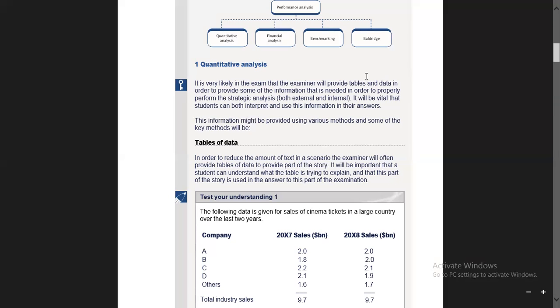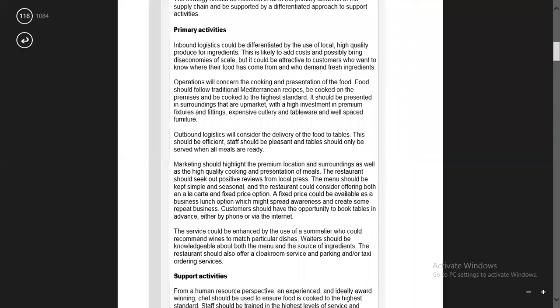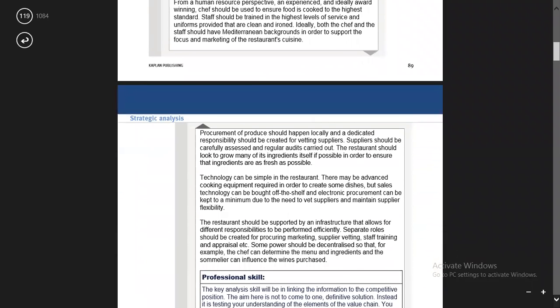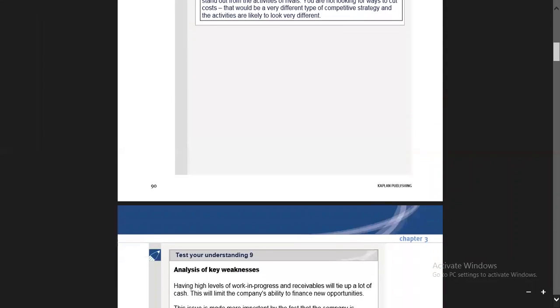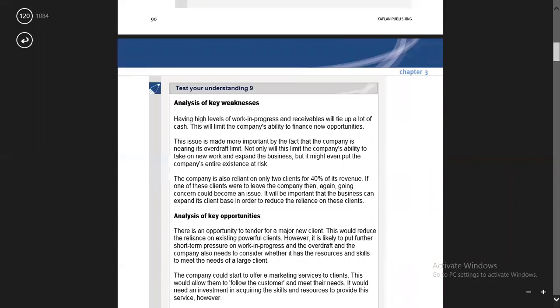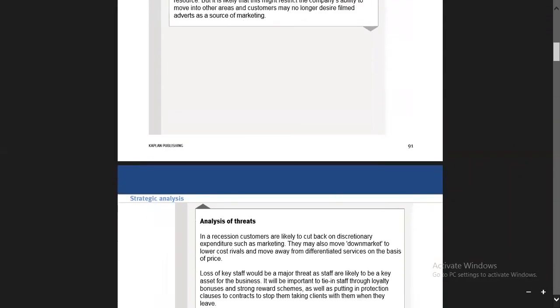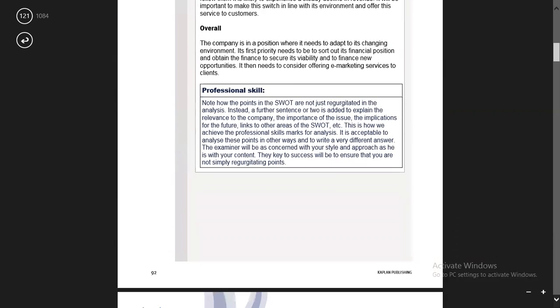Then the last thing is Baldrige. That is also a form of comparison. So in total, we are going to compare the things according to the data which is provided by the examiner in the question. In these sorts of questions, data is provided already. You only have to compare it. You don't have to calculate the ratios. You only have to analyze and make sure that you are analyzing rightly and appropriately.